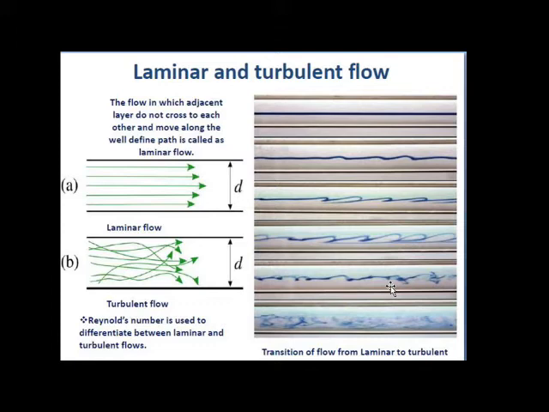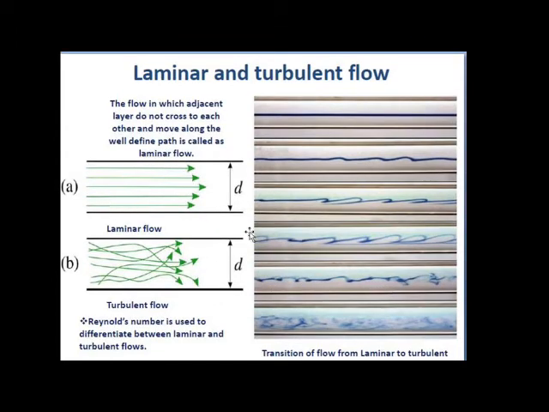Then such a type of flow is called laminar flow.